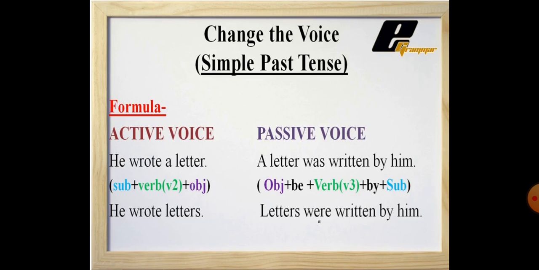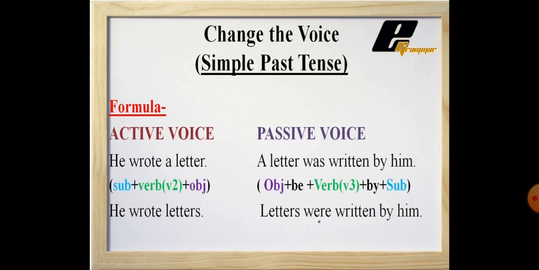Okay, now again coming to the voice, like we have discussed in present. In the same way, past tense may be like he wrote a letter. So here he is the subject, wrote is a verb in second form, and letter is the object.